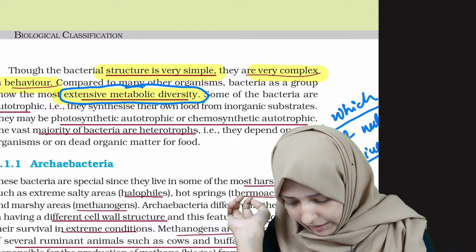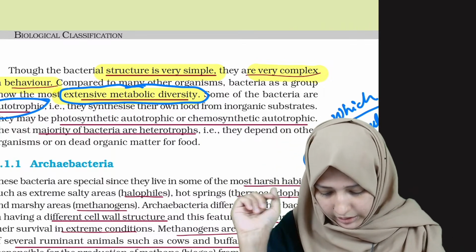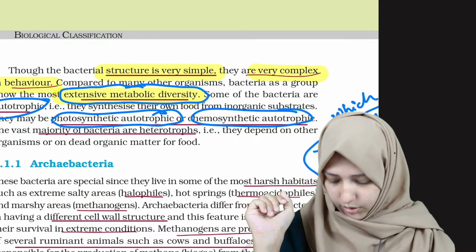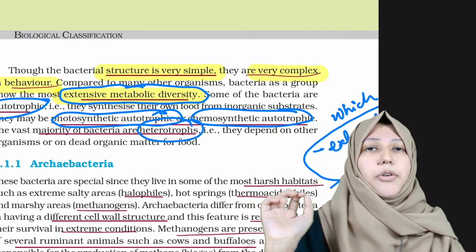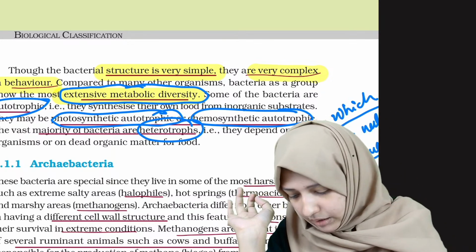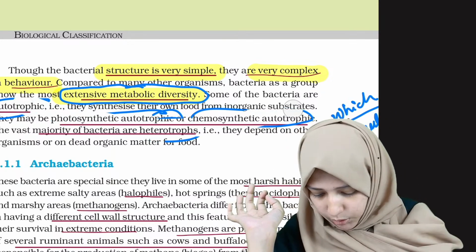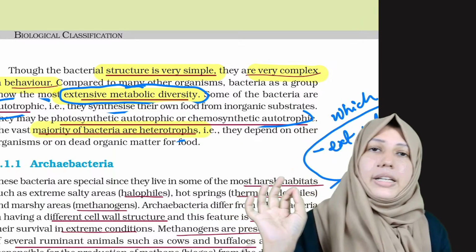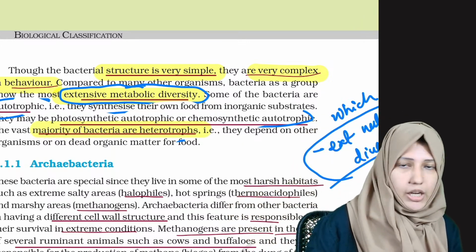Okay. It can be photosynthetic autotrophic, it can be chemosynthetic autotrophic, or it can be heterotrophs. And the main thing that you have to note here is that the majority of bacteria are heterotrophs.